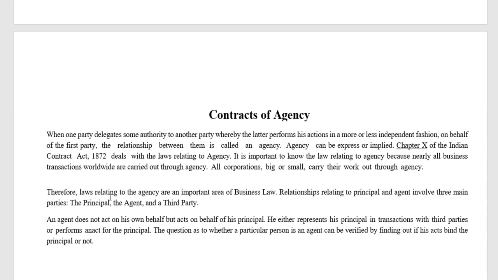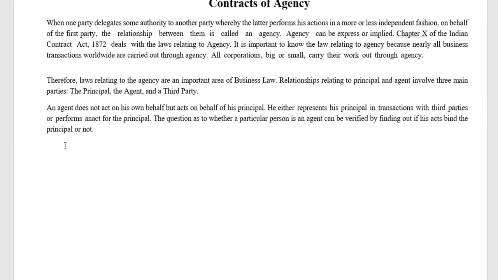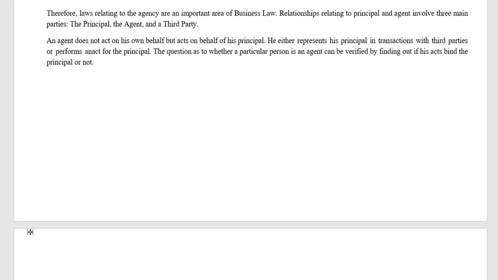Therefore the law relating to agency is an important area of business law, and the relationship between principal and agent involves three main parties: principal, agent and the third party. I have told you who an agent is. An agent does not act on his own behalf but acts on behalf of the principal. He either represents his principal in transactions with third parties or performs the act for the principal. So whether a particular person is an agent can be verified by finding out whether his acts can bind the principal or not. This aspect I have told you.